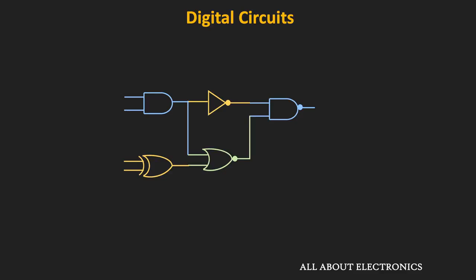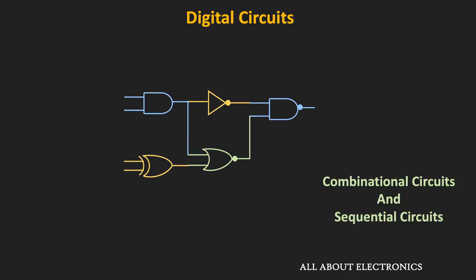Now in general, there are two types of digital circuits, that is the combinational circuit and the sequential circuit. So combinational circuits are the ones where the output of the circuit only depends on the present input. While in case of the sequential circuits, the output of the circuit depends on the present input as well as the past outputs. So we can say that these sequential circuits also have a memory element. So the flip-flop is a very basic sequential circuit which can store 1 bit of information.